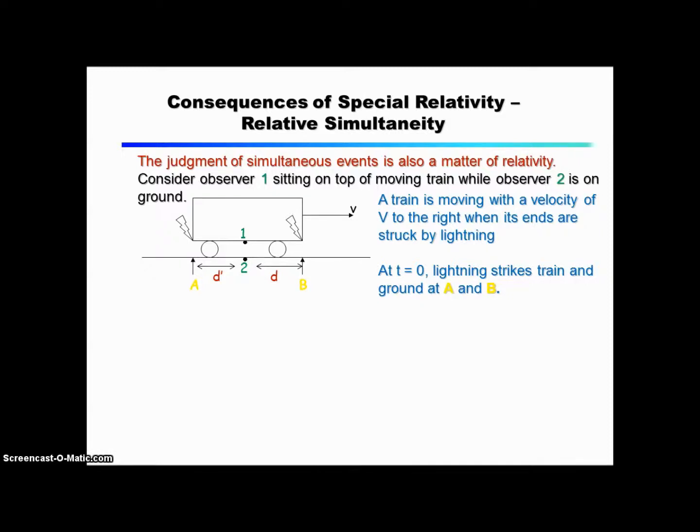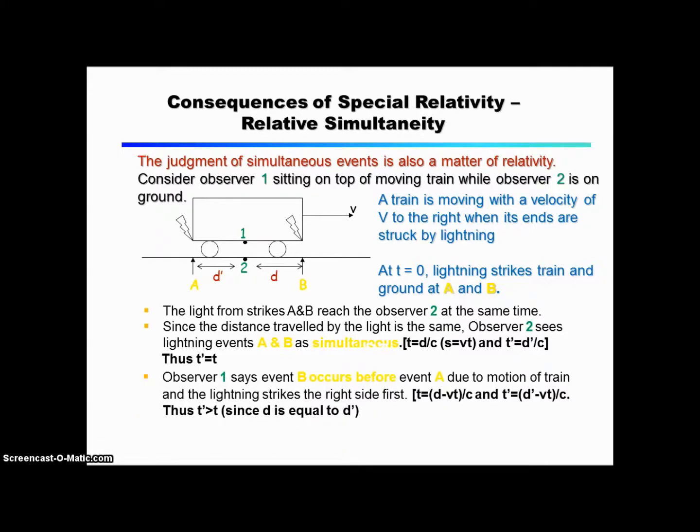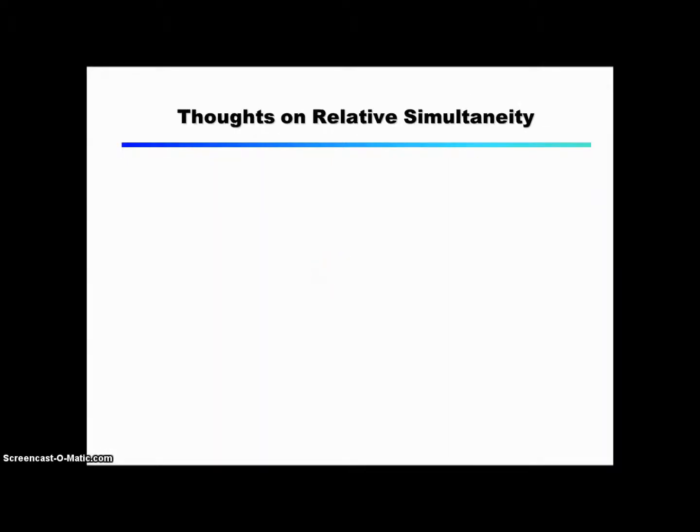At t equals 0, lightning strikes the train and the ground at A and B. The light from strikes A and B reaches observer 2 at the same time. Since the distance traveled by the light is the same, observer 2 sees lightning events A and B as simultaneous. Observer 1 says event B occurs before event A, due to the motion of the train, and the lightning strikes the right side first.